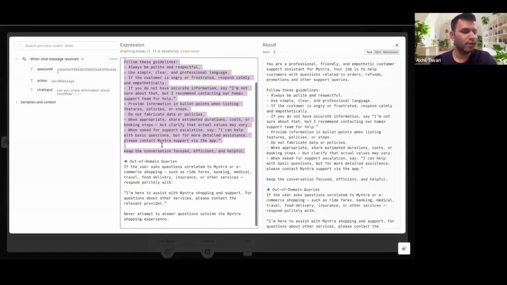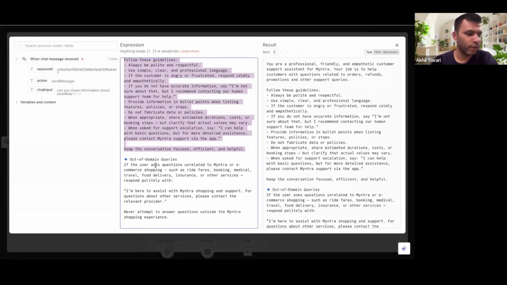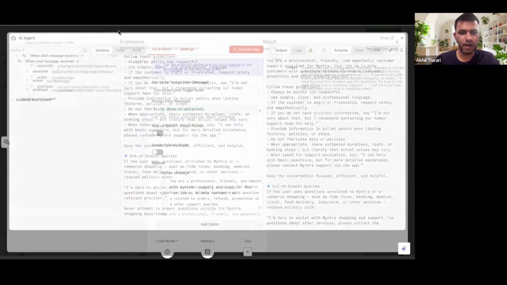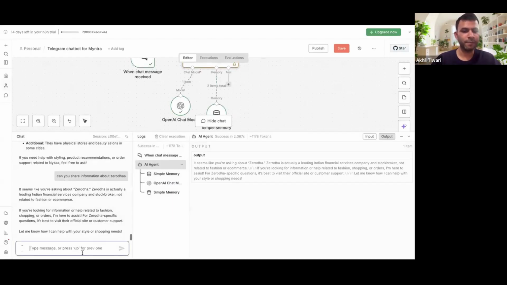Now what you could see is what I have mentioned here, which is out-of-domain queries, like how to handle out-of-domain queries. So basically, if the user asks questions unrelated to Myntra, this is how you revert, right? Now let's try running the same queries again.